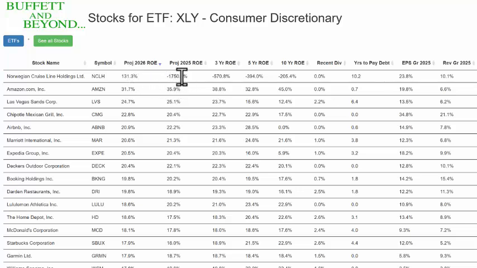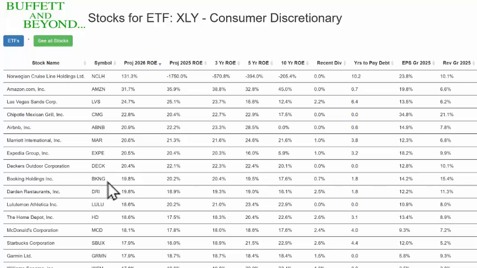And we look at 2025, it was in the negative. The cruise lines just got hit because of COVID. So it's all over the place. We wouldn't even talk about it. Amazon, Las Vegas Sands, Chipotle, Airbnb, Marriott, and Decker's Outdoor. Booking Holdings, we've had in our portfolio before.